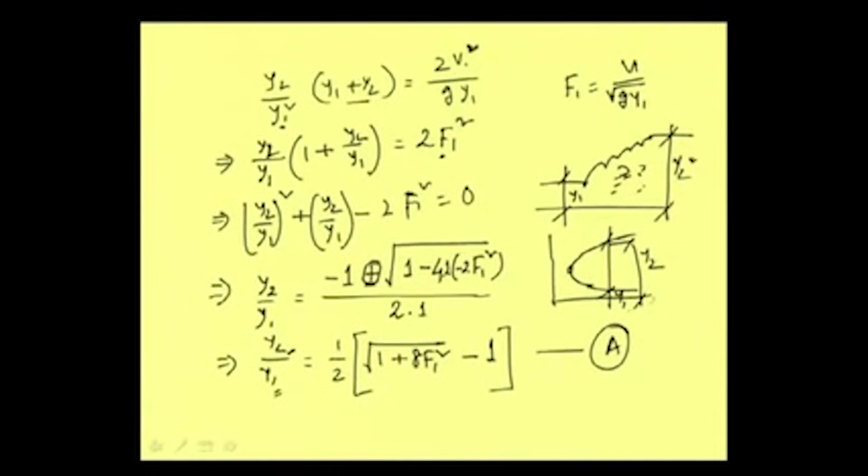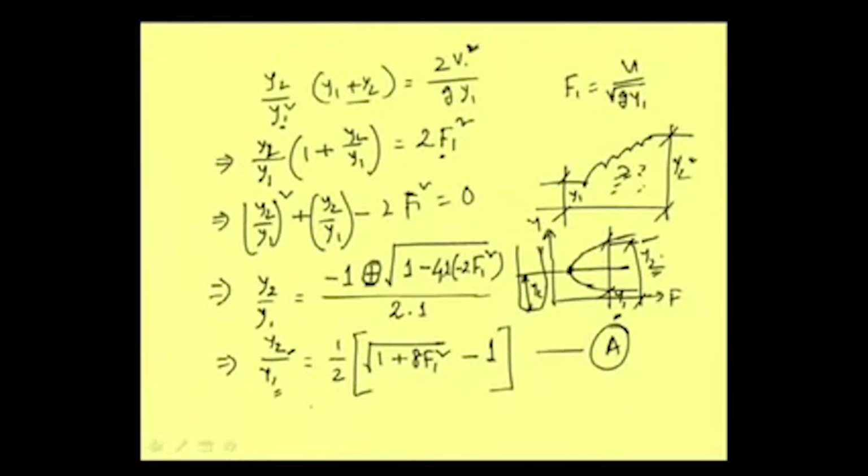These are for the same specific force. This is specific force, this is depth y, and this depth is of course critical. This is critical depth yc, and one of the depths is in the subcritical region. This depth y2 is greater than critical depth, and this initial depth is lower than critical depth. So that we need to know. y1 is called initial depth, y2 is called sequent depth, and together y1 and y2 we call sequent depths of the hydraulic jump; they are also called conjugate depths.